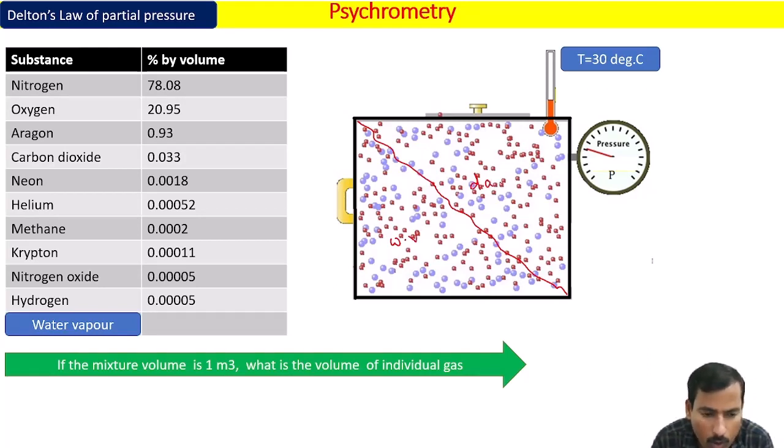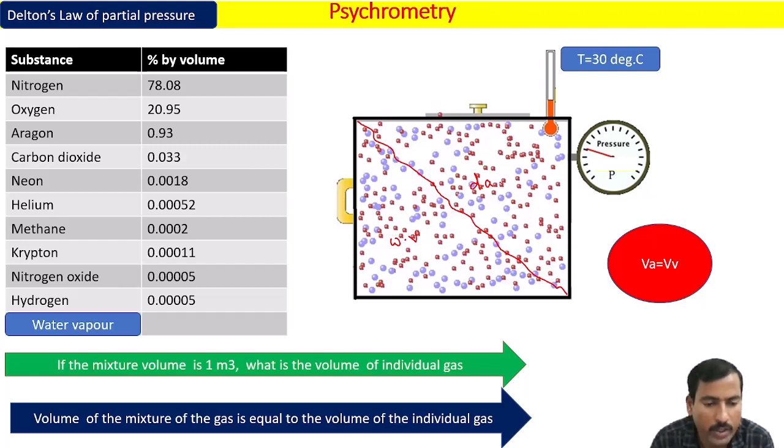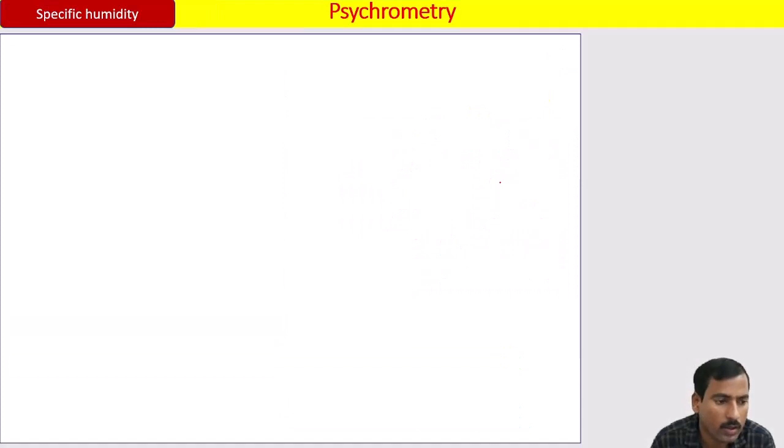No. The water vapor and the dry air are uniformly distributed. That means both have the same volume, which is equal to the mixture volume. So the conclusion from this slide is that the volume of dry air is nothing but the volume of water vapor, which is nothing but the volume of mixture. Okay, so that is the reason VA and VV get cancelled. So let's move to the same derivation.